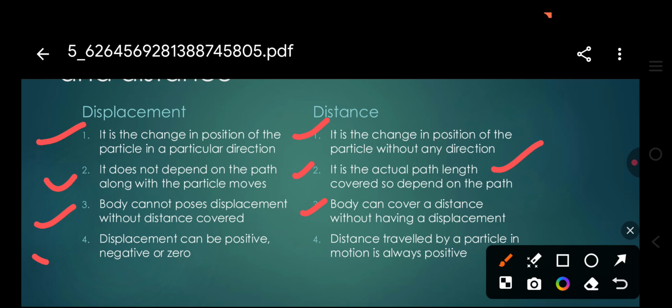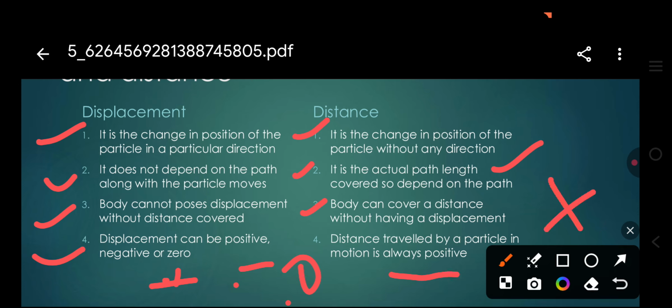The last point: displacement can be positive, negative, or zero, but the distance traveled by a particle in motion is always positive.